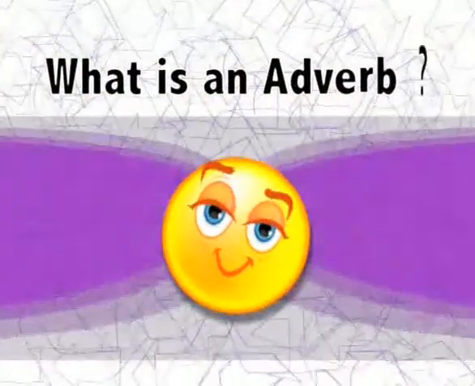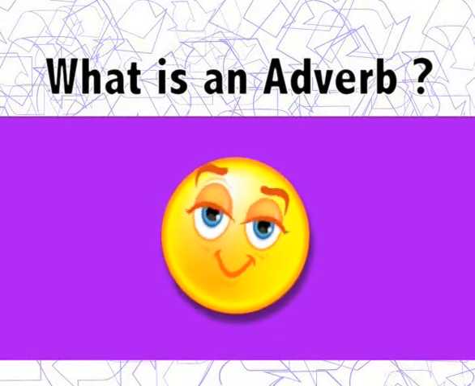So what is an adverb? An adverb is a word that adds something to the meaning of a verb, an adjective, or another adverb.